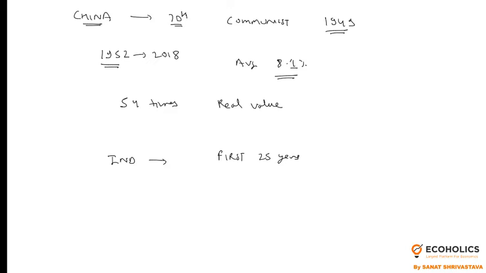India and China also had the same per capita income. It means from 1950 to 1975, India and China were at an equal position.